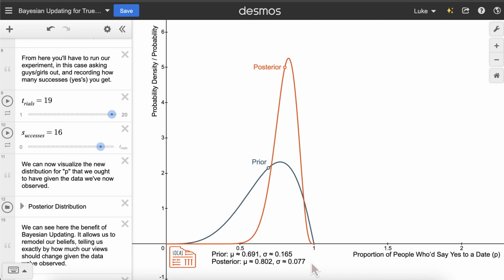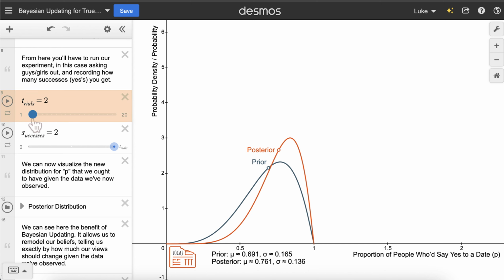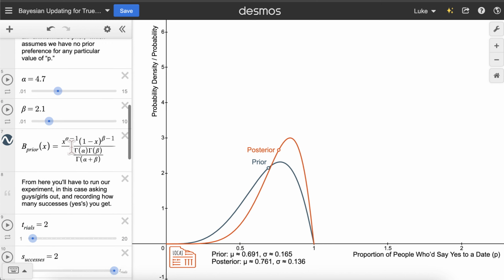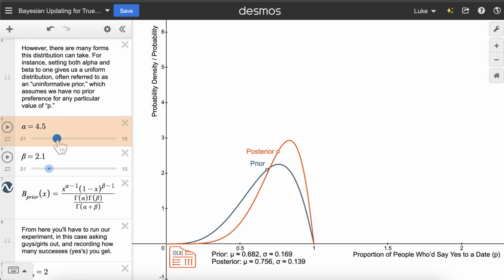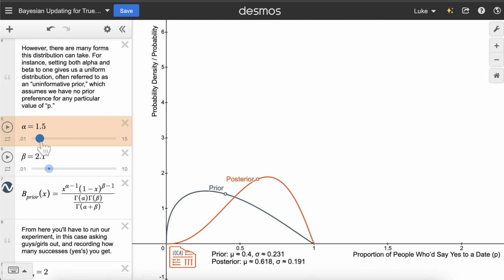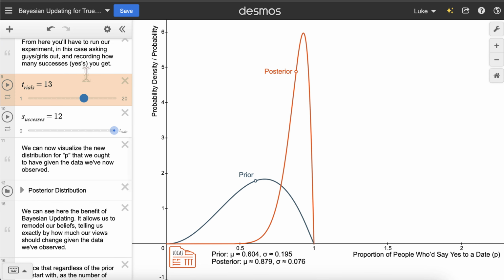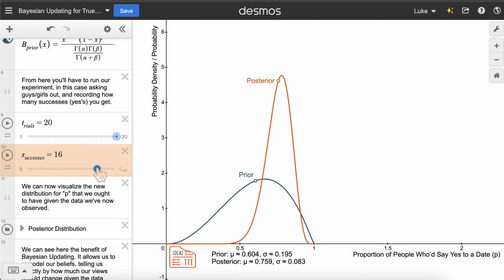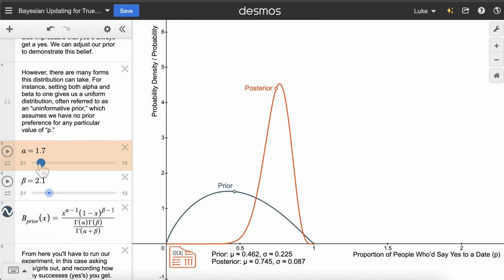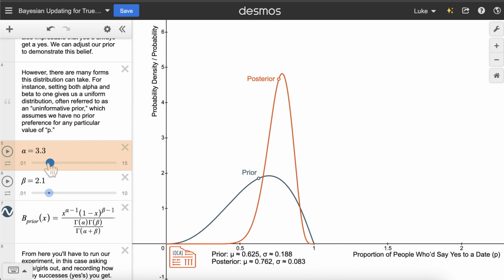Another important feature of posteriors is that as we collect more data, the posterior distribution is less influenced by our prior. We can see this here. If we only run 2 trials and have 2 successes, let's say, our posterior is changed quite a bit by our prior. We can shift the prior to start to see how it affects the posterior. That said, look what happens as we collect more and more data. Running this up to 20 trials with 16 successes, we see that there's quite a bit less sway in the posterior as we change the prior.